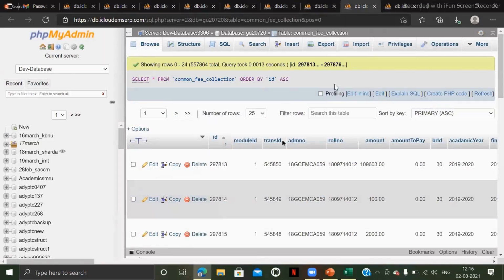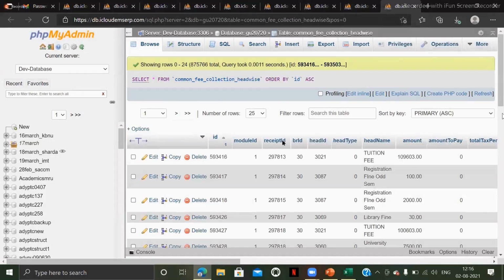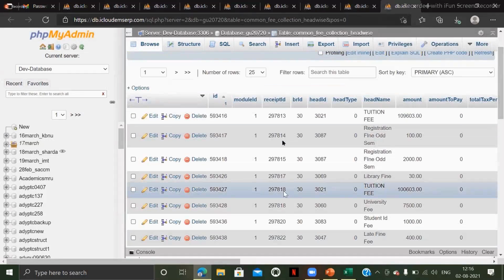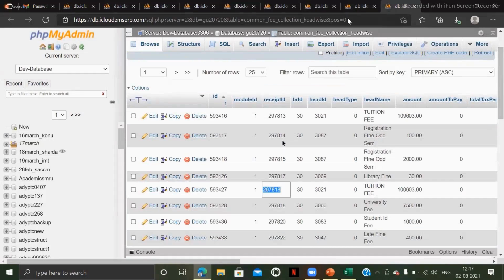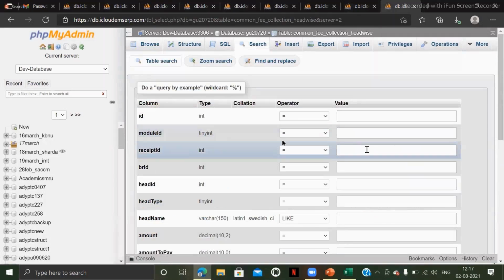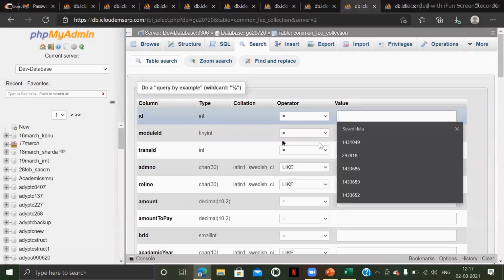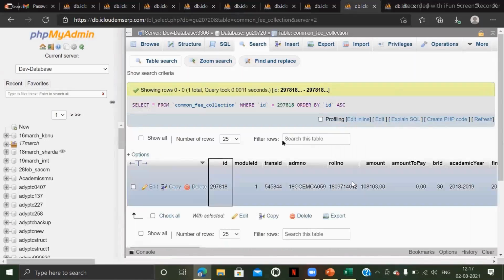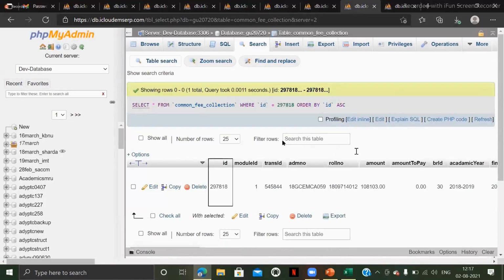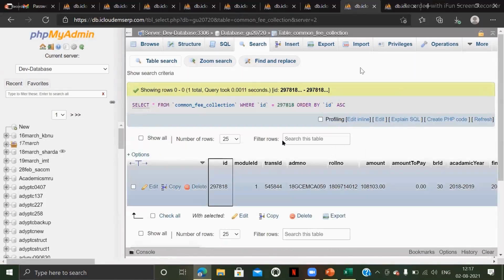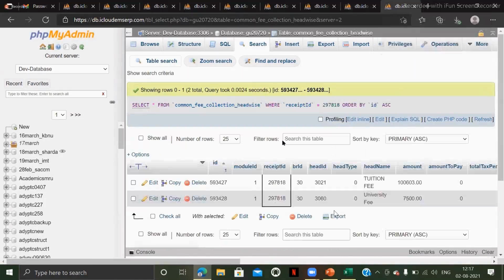Next, coming to the common fee collection and common fee collection headwise, the same concept applies here also. Let me show you over here. What is the total amount in the common fee collection table? 1,08,103 rupees.